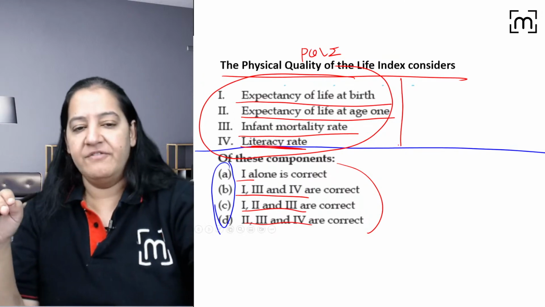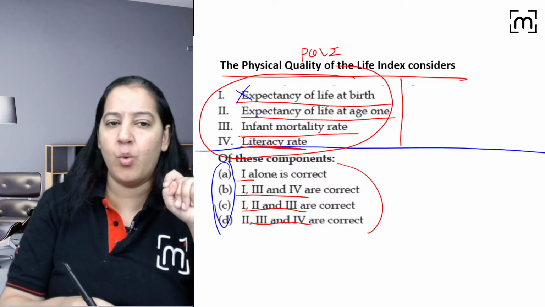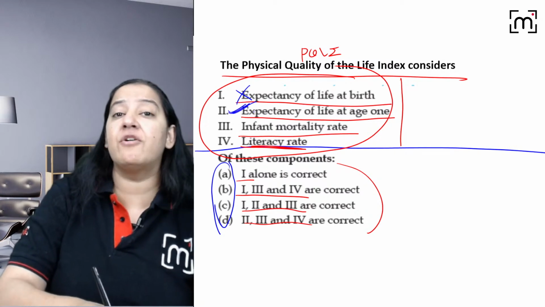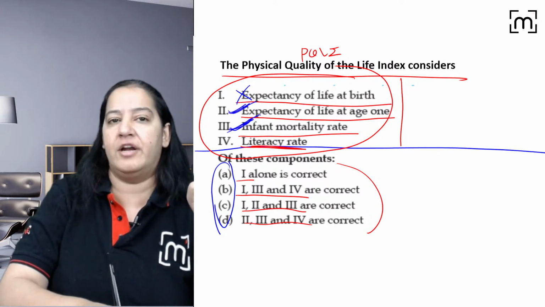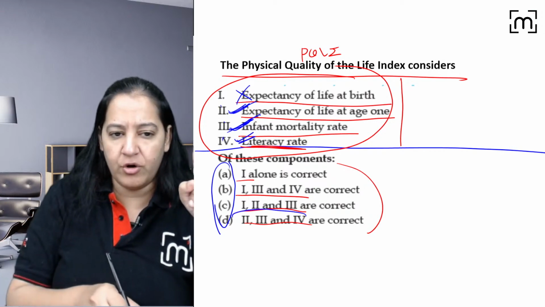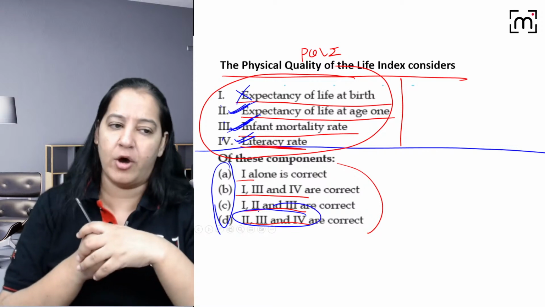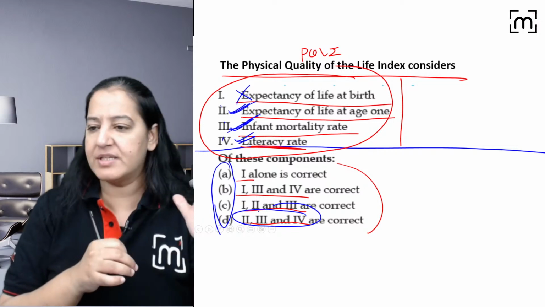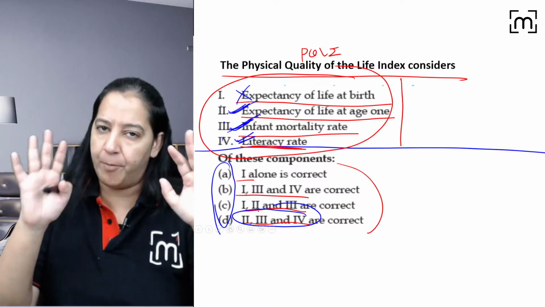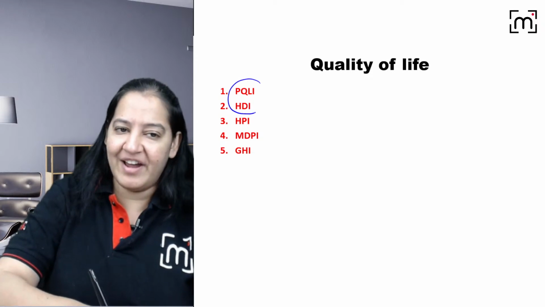First select. In PQLI, we don't take life expectancy at birth. No. In HDI, we take life expectancy at birth. Here, we take life expectancy at the age of 1 year because we take infant mortality rate. And for knowledge, we take literacy rate. So 2, 3, 4. 2, 3, 4 is given in option D. Not C. Option D. Absolutely right, Gaurav. Yes, the question is a little bit complicated, but if you think properly, you can solve it. The correct answer is D, right? So basically, out of the 5, we are done with these 2.